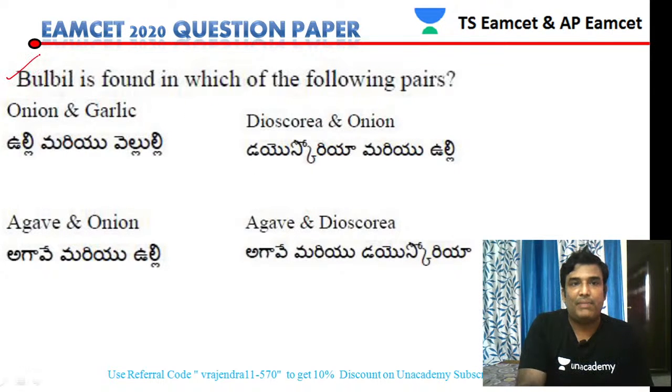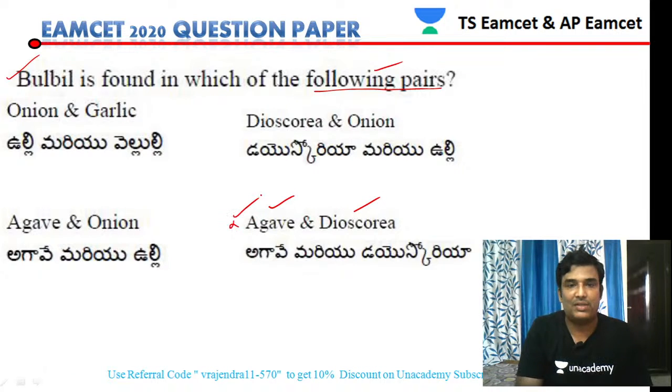Bulbil. Bulbil is found in which of the following pairs? Let us see in which of the following pairs we can see the bulbil. The best examples of bulbils are agave and Dioscorea. So option 4 will be our answer. Agave and Dioscorea are the best examples of bulbils. So that is about this question. Option 4 will be our answer.